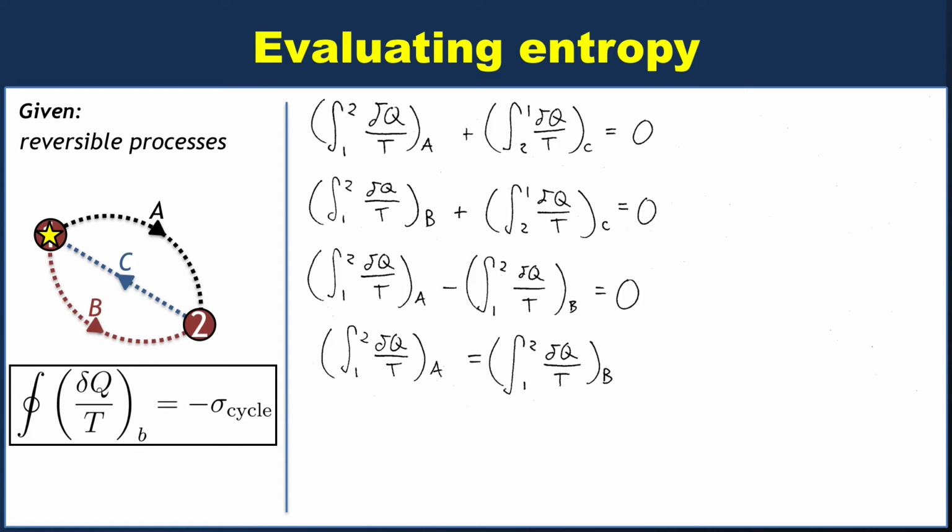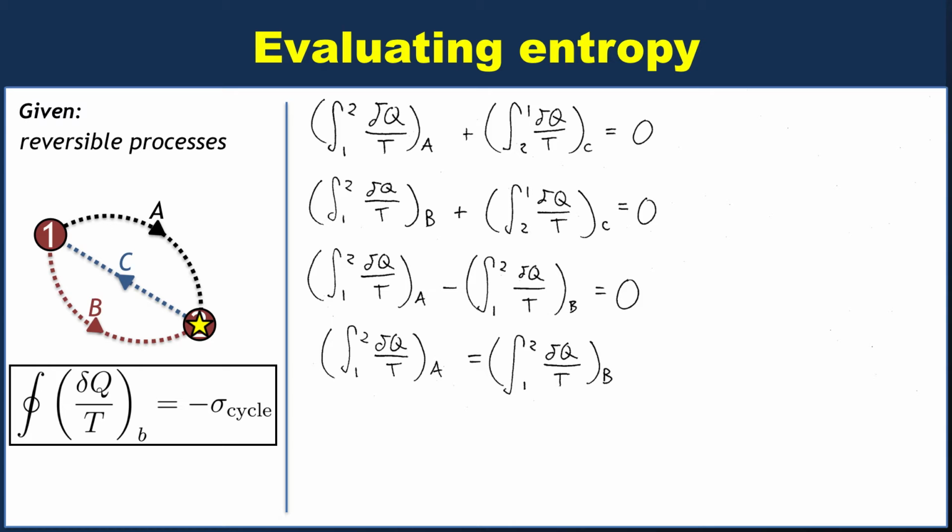It means that each of those integrals that we dealt with up above must be path independent. And by path independent, again, I'm not thinking of like a physical displacement necessarily, but a path through a PV or a TV diagram. So you could imagine going from state 1 to state 2 this way. Watch the star. Oh, it's going crazy. It went up into the title, and then it comes back down to state 2.